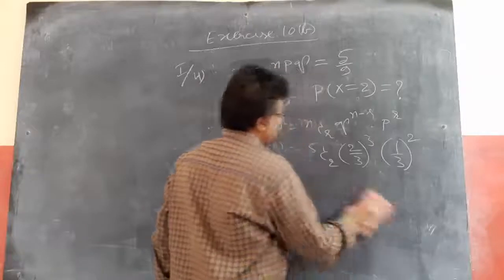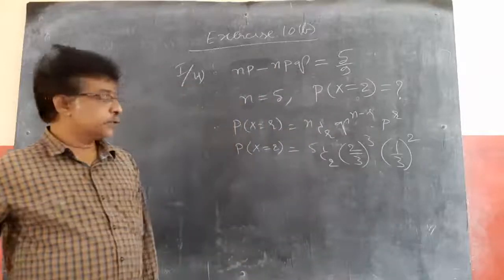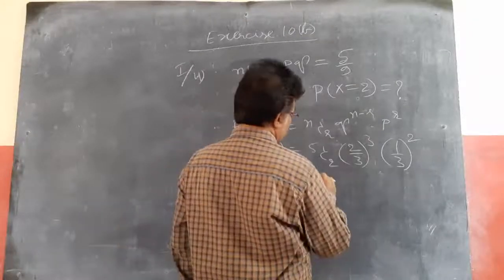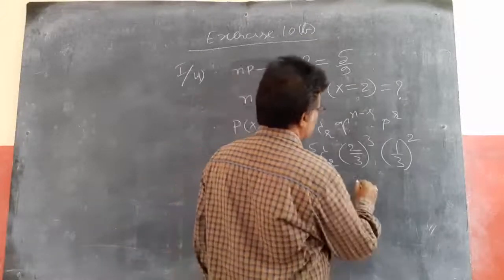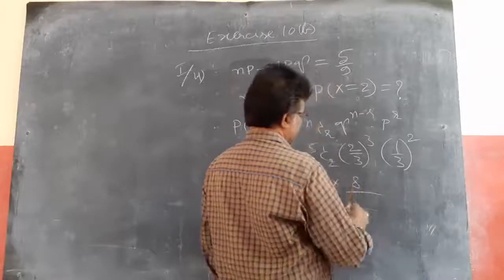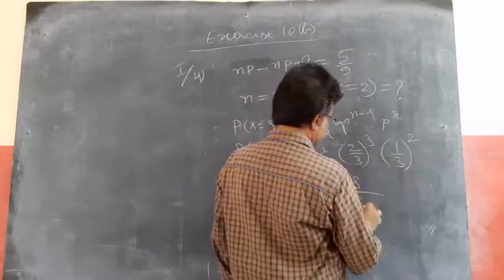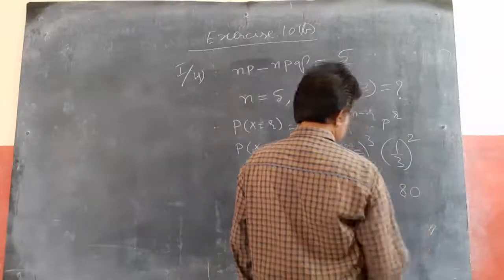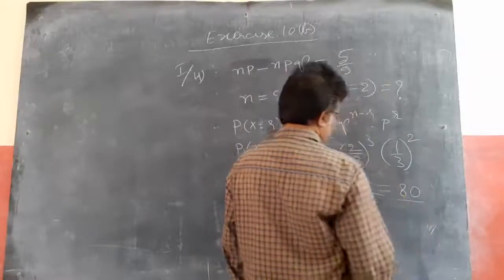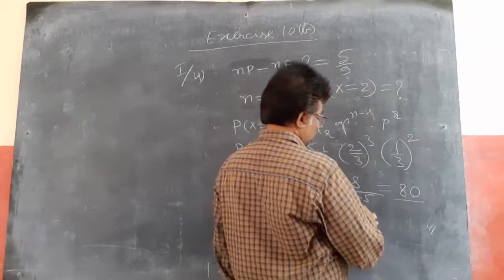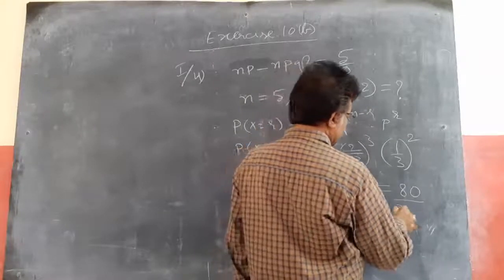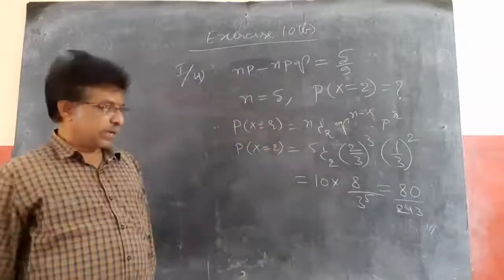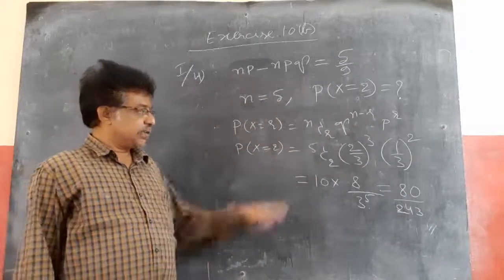I will tell you like that because it is only for 2 marks. If you simplify, you know how to find the 5C2 value. So 5 into 4 by 2 becomes 10, into 2 cube 8 by 3 power 3, into 3 square, becomes 3 power 5. So 80 by 3 power 5. 3 square is 9, 27, 81, 243. So 80 by 243 is the final answer. You can leave it like that also.